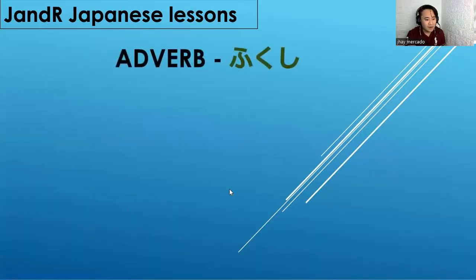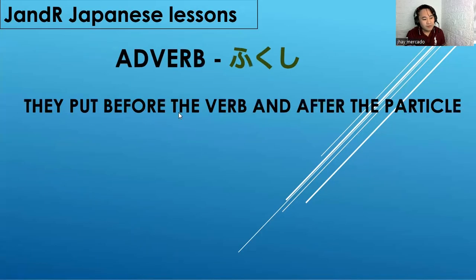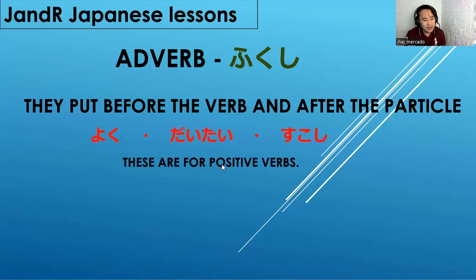Okay, next, adverb, fukushi. They are put before the verb and after the particle. Okay, yoku, daitai, sukoshi. These are for positive verbs, so nilalagay yan sa mga positive verbs. Amari, zenzen, ito naman ay negative verbs.